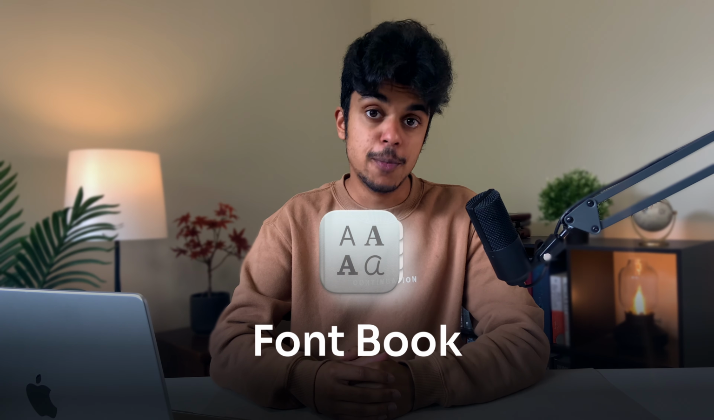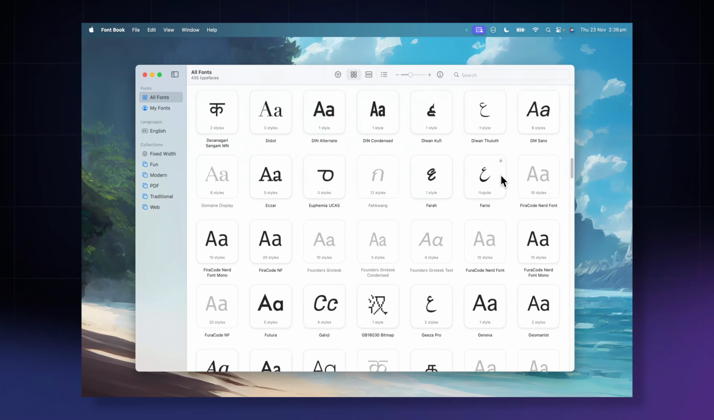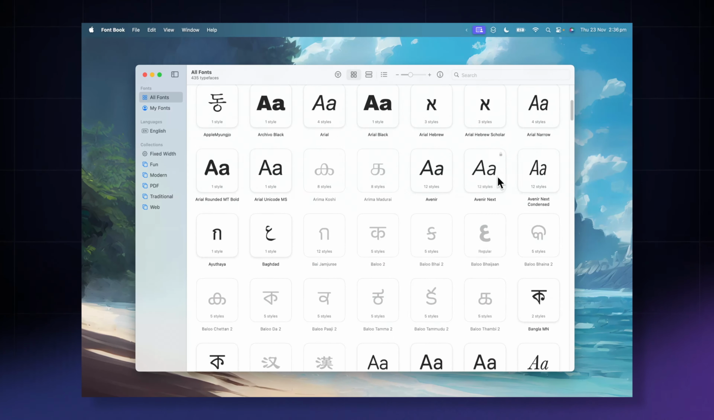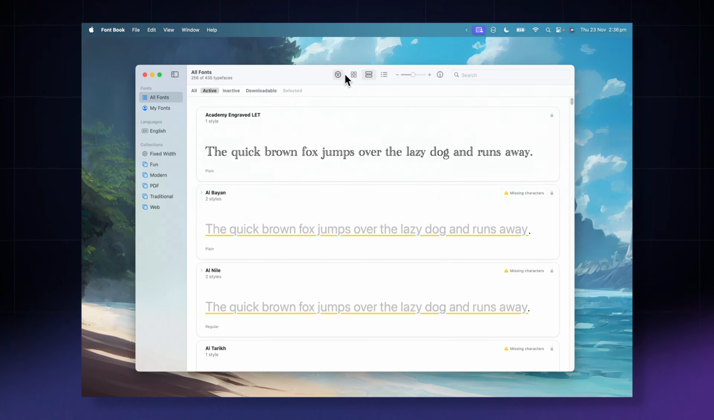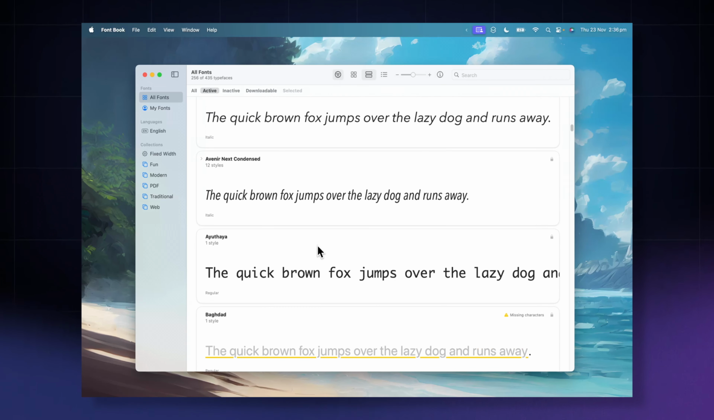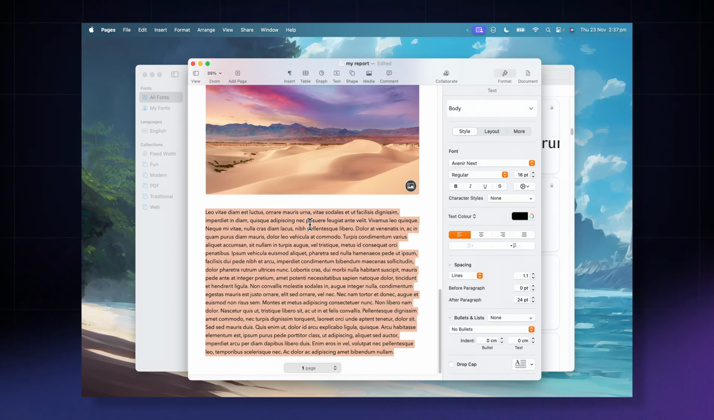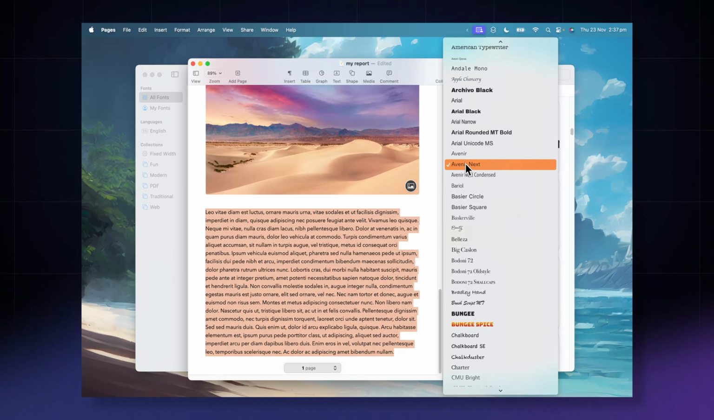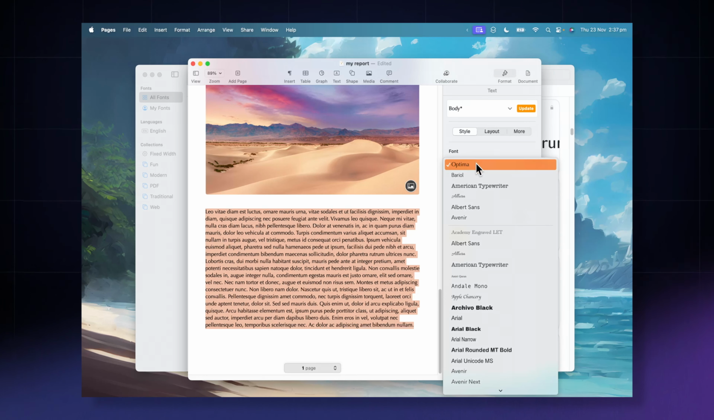Next up is Font Book. This will show you all the fonts that you have installed on your computer. So that includes the default ones, but also the ones that you may have downloaded from the internet. I particularly like the list view here because it shows a nice preview of a sentence in every font. So if you're looking for the right font in a situation, this is a great tool. If you're used to something like the Pages app, you'll know that it's a chore to go through each font and click on each one to see it manually.